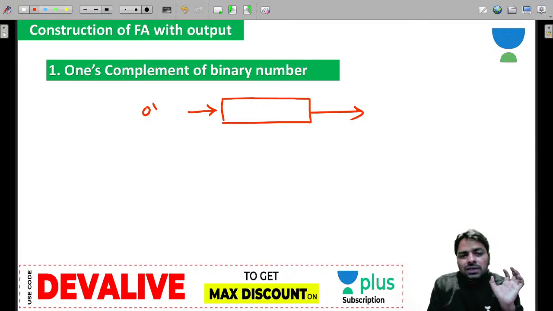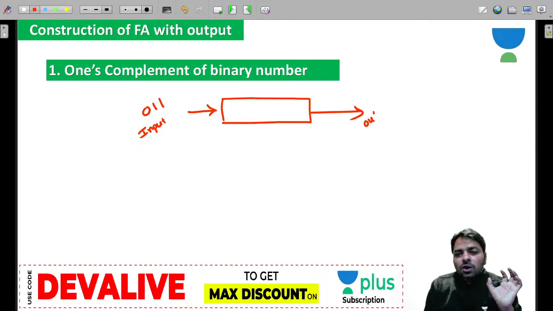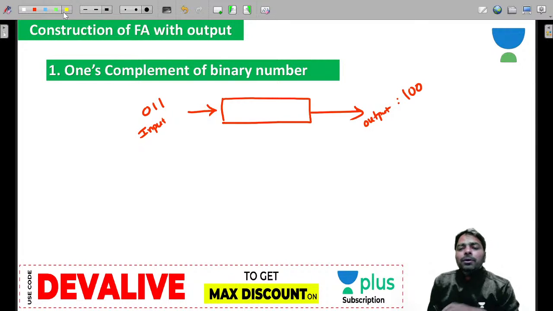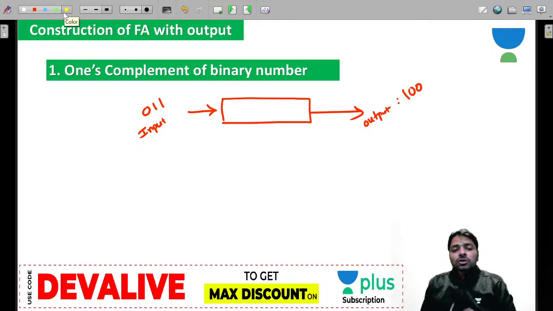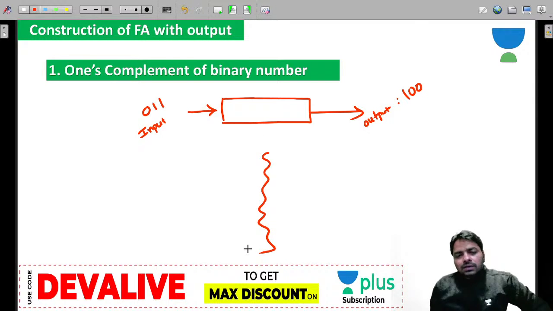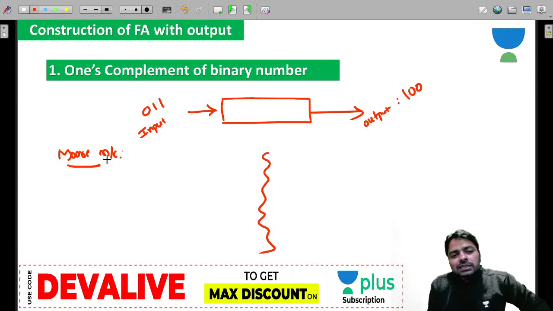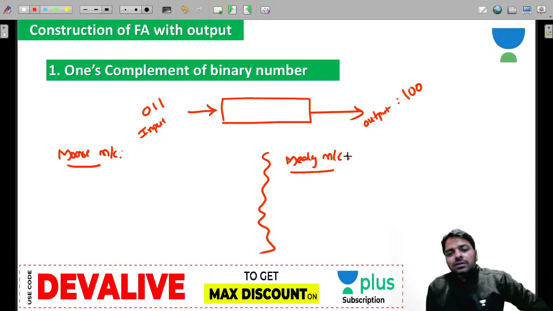So if the input is 0, 1, 1, what is the output? I just told you. You are expecting 1, 0, 0. And what output will be produced? Definitely 1, 0, 0. But a Moore machine will produce some output by default, and a Mealy machine will exactly produce 1, 0, 0. So do not worry about the default output produced by the initial state. If you are designing a Moore machine, the configuration changes slightly, and for a Mealy machine it also changes slightly.